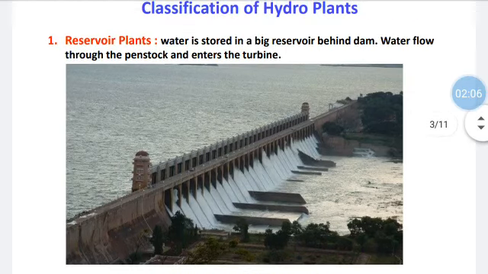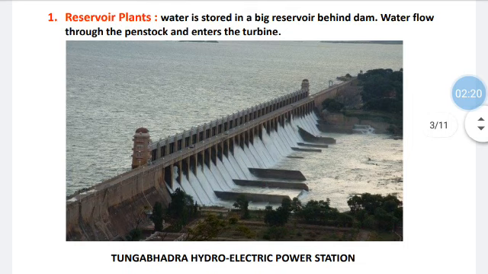Hydroelectric power plants are classified into different types. One is the reservoir type of plant. That means water is stored in a big reservoir behind the dam. As shown in this figure, water flows through the penstock and enters the turbine. This is the Tungabhadra hydroelectric power plant. So water which is stored in the reservoir is utilized for the power generation.